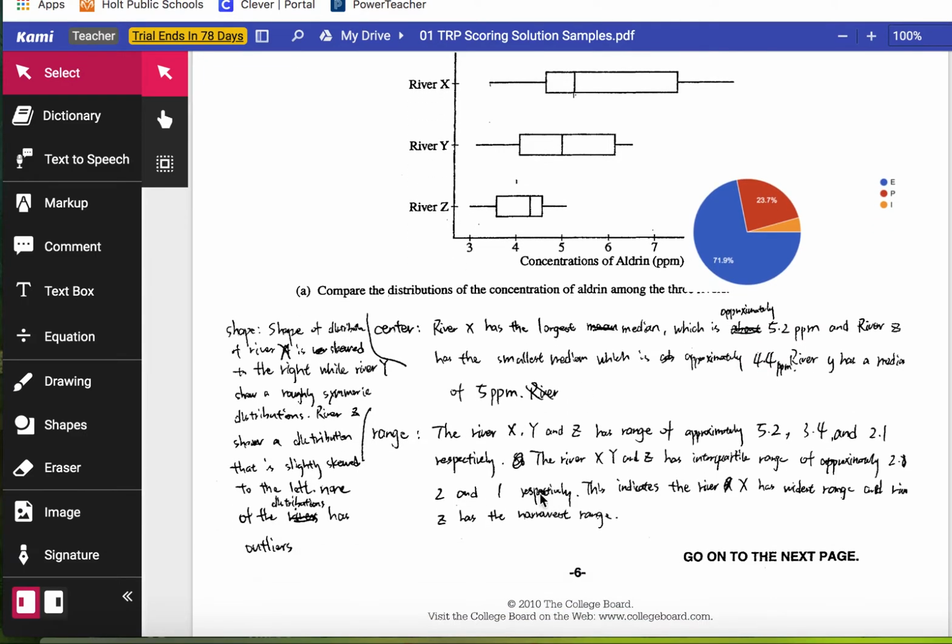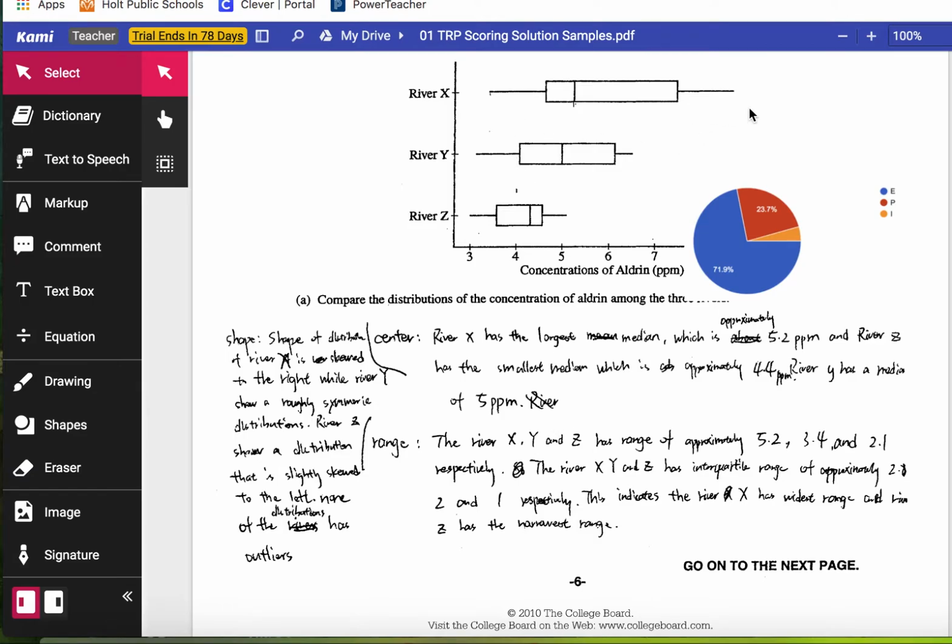And then they talk about range. River X, Y, and Z has a range of approximately 5.2, 3.4, and 2.1 respectively. So they're basically doing a quick calculation for what is the width of X, Y, and Z, the maximum minus the minimum. And perfectly fine here. They did a good job with that.